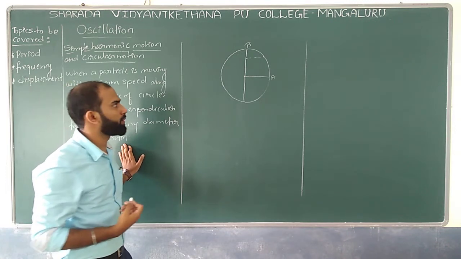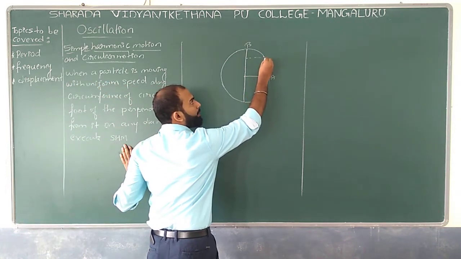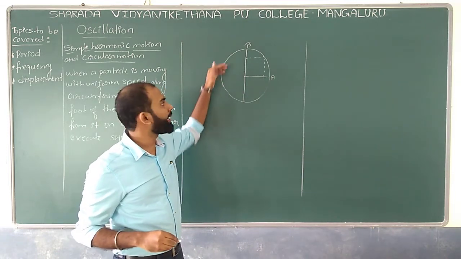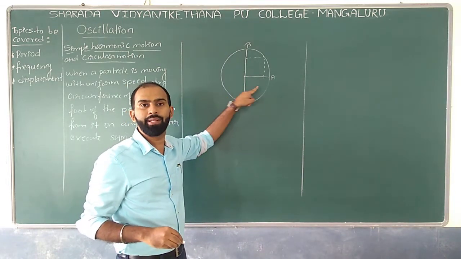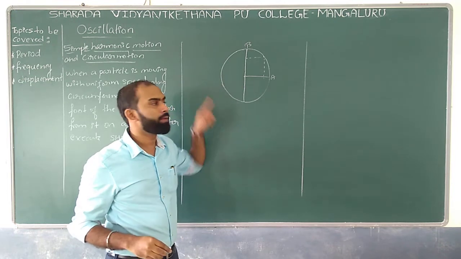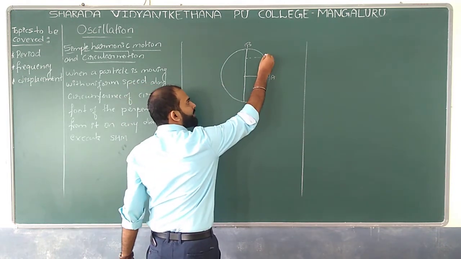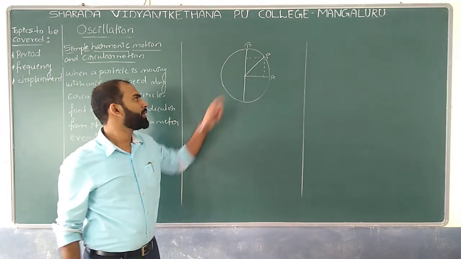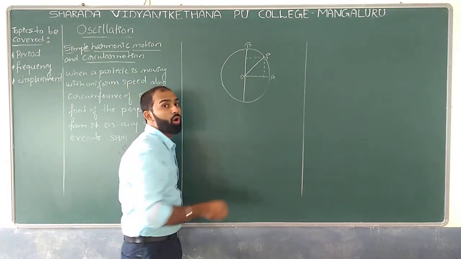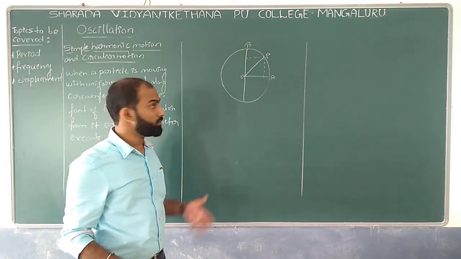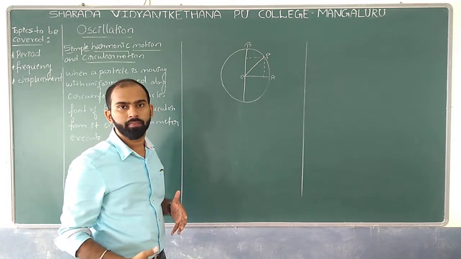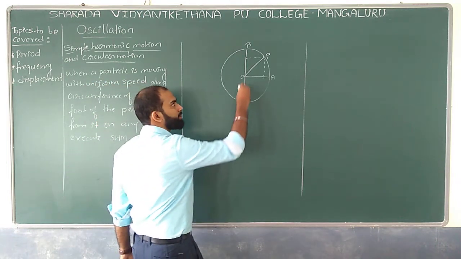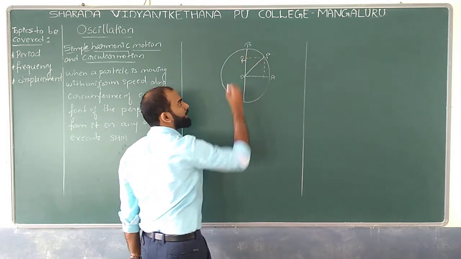Simple harmonic motion. Which means if I draw a foot like this, and this is the vertical diameter and this is the horizontal diameter, and if I connect this point P over here, can I say O to P is also a diameter? No, O to P is a radius, not a diameter. I take this point as R.